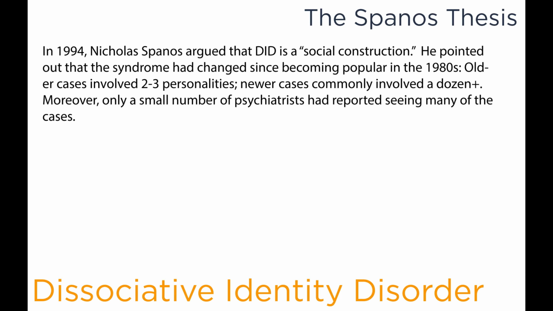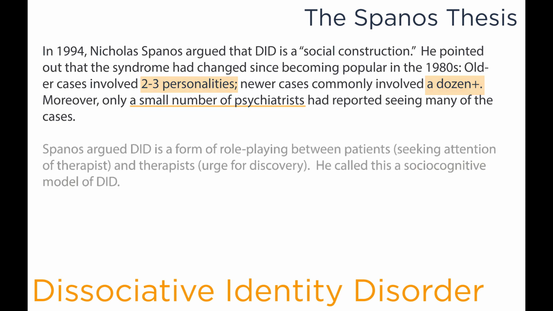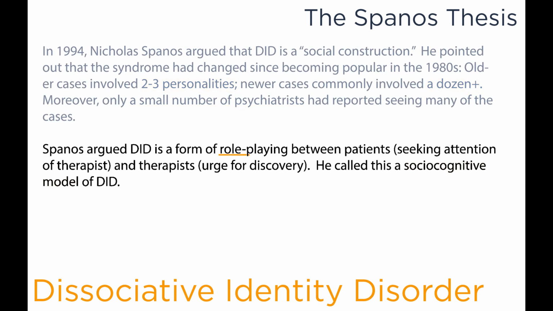In 1994, Nicholas Spanos argued that dissociative identity disorder is a social construction. He pointed out that the syndrome had changed since becoming popular in the 1980s. Older cases of dissociative identity disorder involved 2 to 3 personalities, where the newer cases commonly involved a dozen or more. Moreover, only a small number of psychiatrists had actually reported seeing any of these cases. Spanos argued that dissociative identity disorder is a form of role-playing between patients who are seeking attention from a therapist and therapists who have an urge for discovery. He called this a socio-cognitive model of dissociative identity disorder.